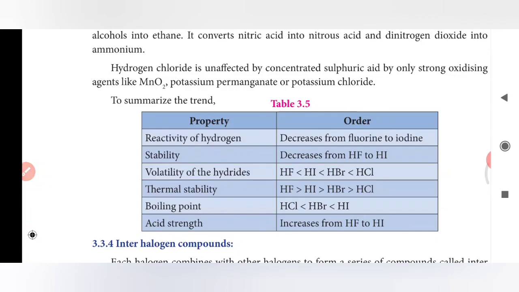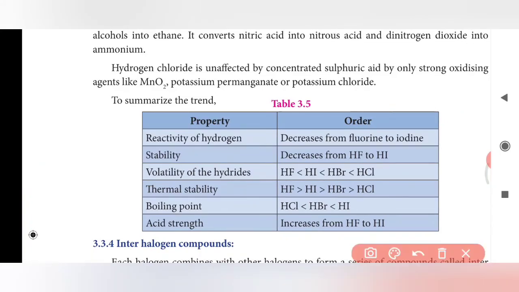Hydrogen chloride is unaffected by concentrated sulfuric acid, and is oxidized only by a strong oxidizing agent like manganese dioxide, potassium permanganate or potassium chloride. There is no reaction between hydrogen chloride and concentrated sulfuric acid, because of the high stability of the compound.